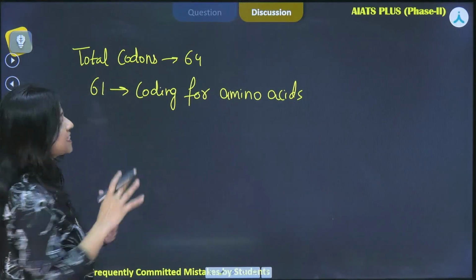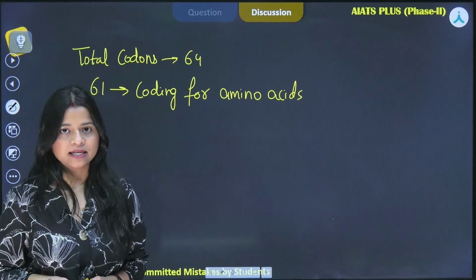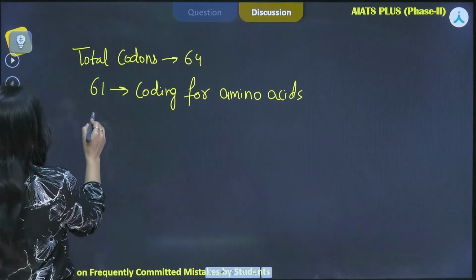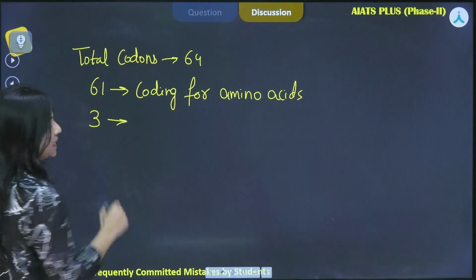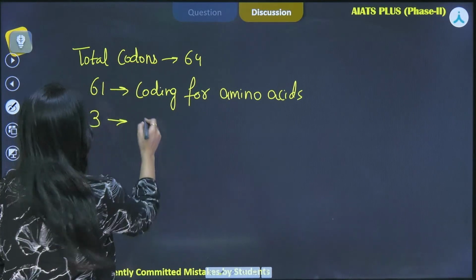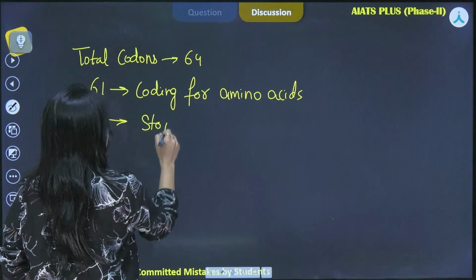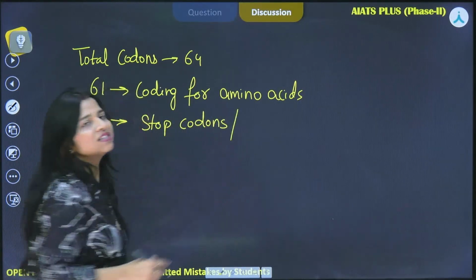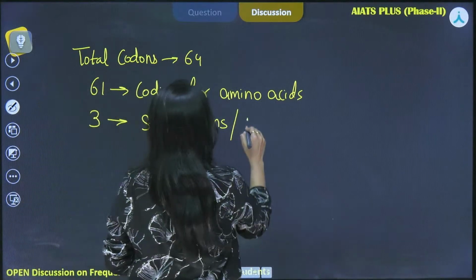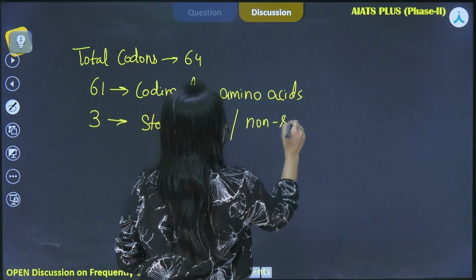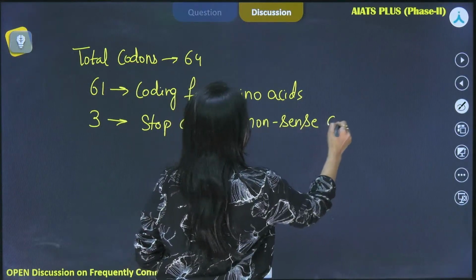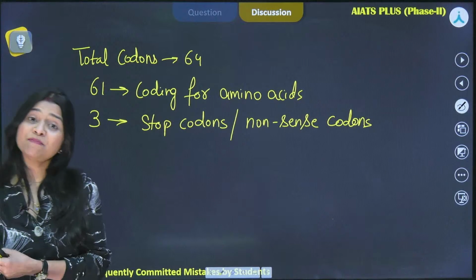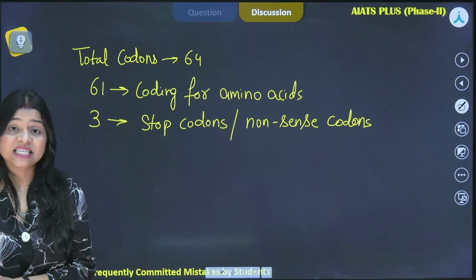So the remaining 3 are not coding, that is the meaning, right? The 3 codons are basically the stop codons. We also call them the nonsense codons. Now we have to keep in mind which are these 3.